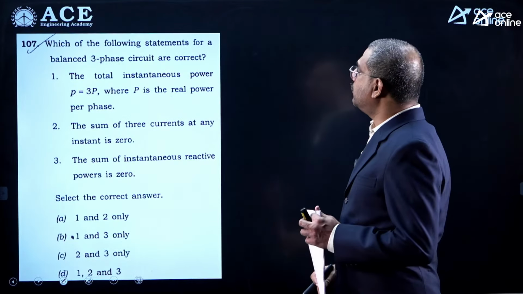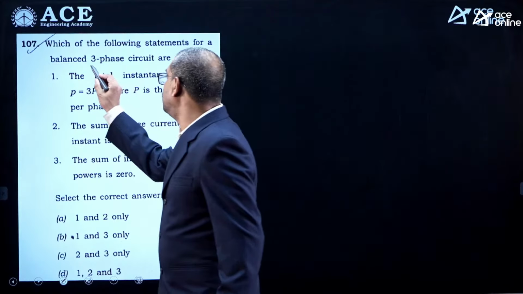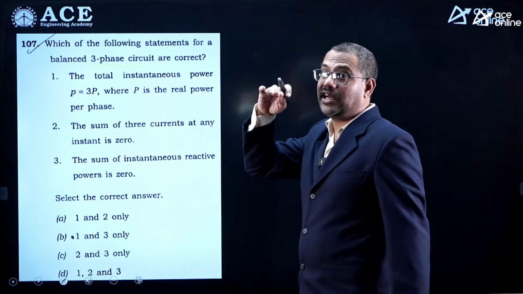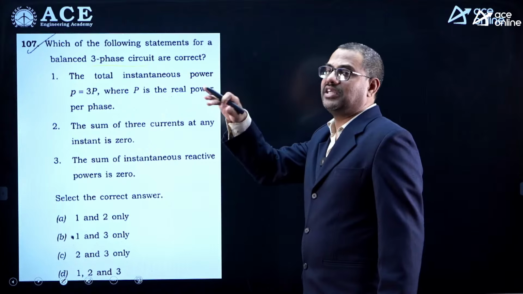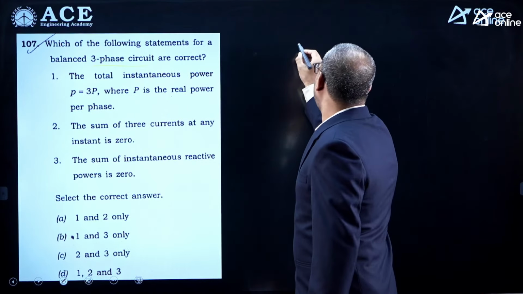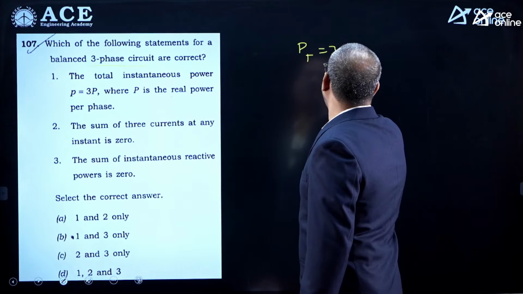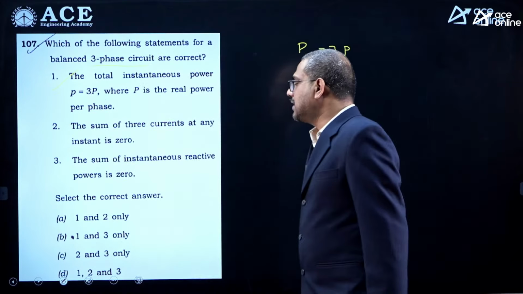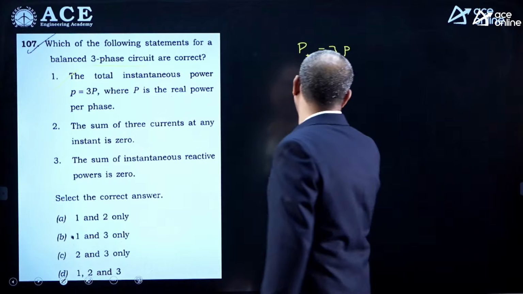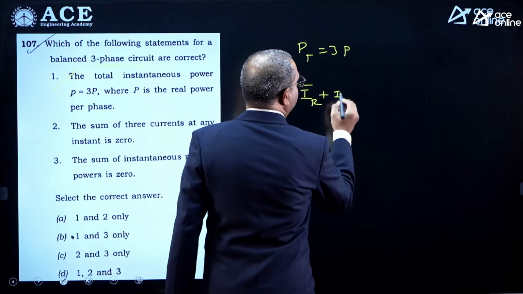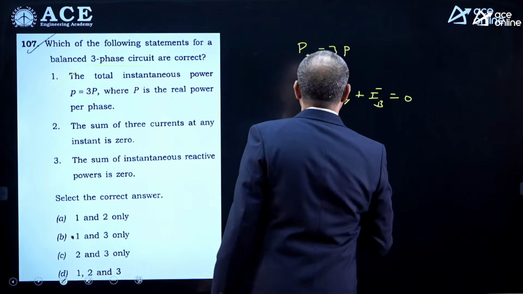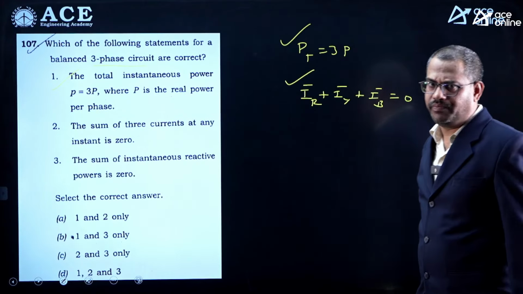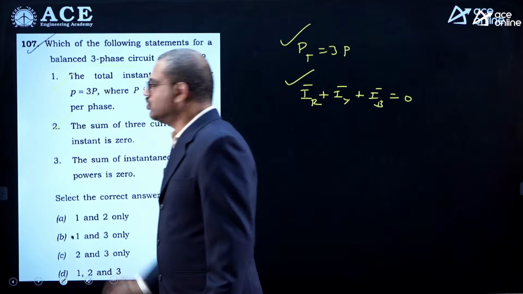Now see this. Which of the following statements are correct for a balanced three-phase circuit? In a simple balanced three-phase circuit, the total instantaneous power is always constant, unlike single phase. In a balanced system, the total power is 3P, where P is the power in each phase. So the first is a correct statement, no doubt. Then, the sum of all three currents at any instant is 0, because in a balanced system the phasor sum of IR plus IY plus IB is 0. That is why neutral current will never flow here. Yes or no? Three equal magnitudes with a mutual phase shift of 120 degrees sum to 0. So yes, the sum of the three currents is 0, and the second is also correct.